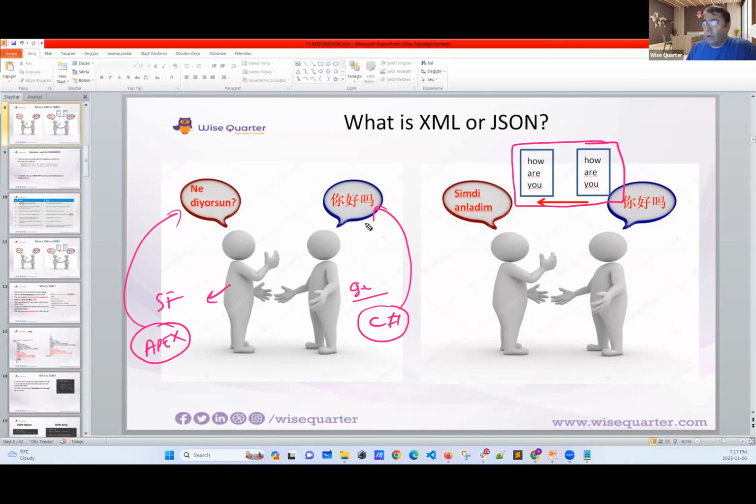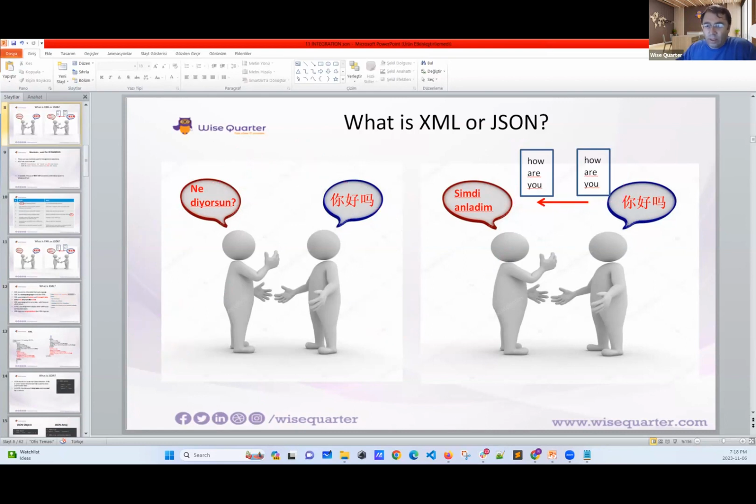Common language. Now, if this Chinese guy wants to say something to this Turkish guy, we have to convert this Chinese to English. And then we will pass this to the second guy, and then we need to translate this English to Turkish. Then this guy will understand what the Chinese guy wants. See, this is how it works. Now, this is something from real life experience.